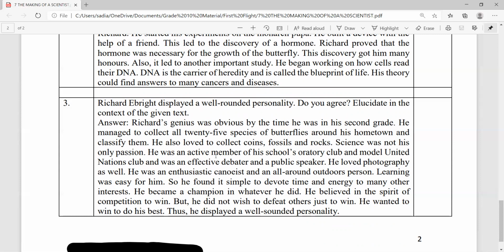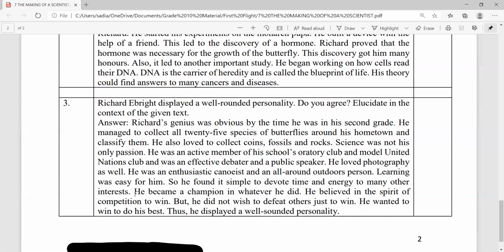Moreover, he was an active member of the school's oratory club and Model United Nations club and was an effective debater and a public speaker. It can be said that he loved photography as well. Moreover, he was an enthusiastic canoeist and an all round outdoors person. Learning was easy for him, so he found it simple to devote time and energy to many other interests.